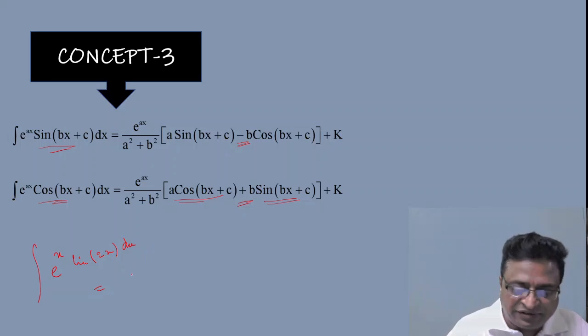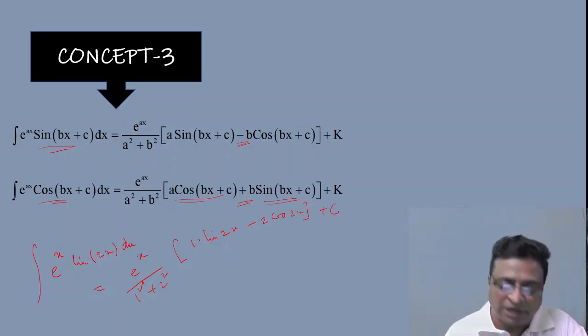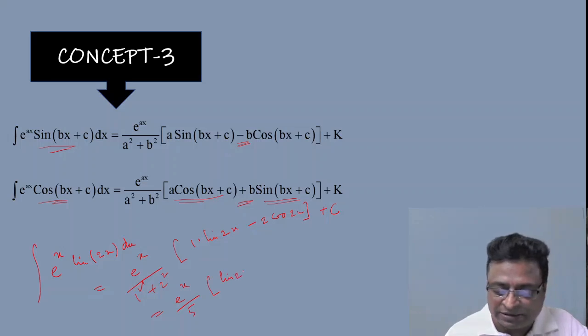So I can write this as e power x by a square plus b square, that is 1 square plus 2 square, into a sin, that is 1 sin 2x, minus b cos, that is 2 cos 2x, plus c. After simplification, it becomes e power x by 5 into sin 2x minus 2 cos 2x plus c. Very simple.